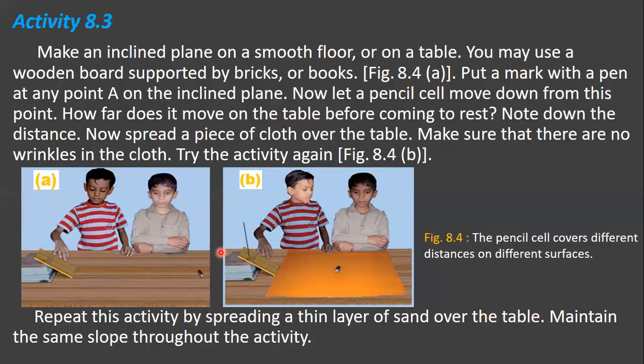See children, in which case is the distance covered a minimum, and why is the distance covered by the pencil different every time? Try to reason why, and discuss this result. Now, does the distance covered depend on the nature of the surface on which the cell moves, and could the smoothness of the surface also affect the distance traveled by it?